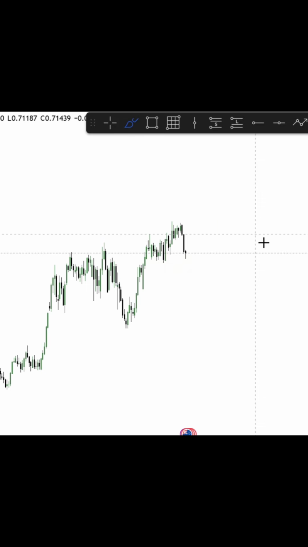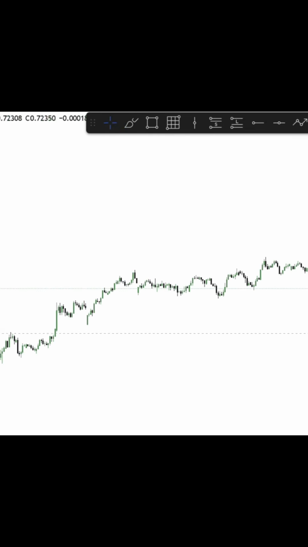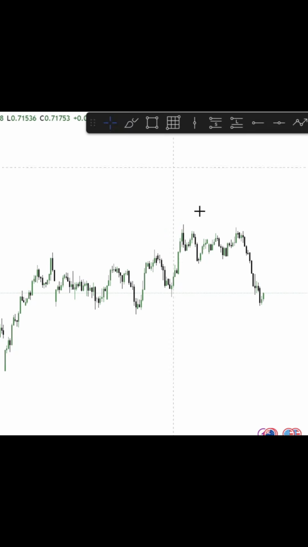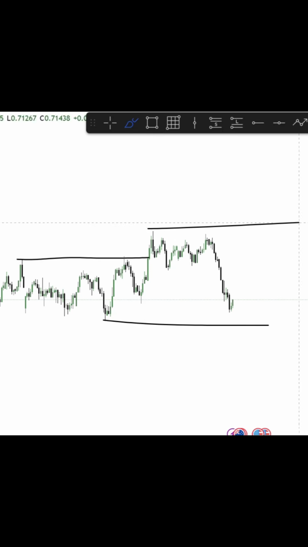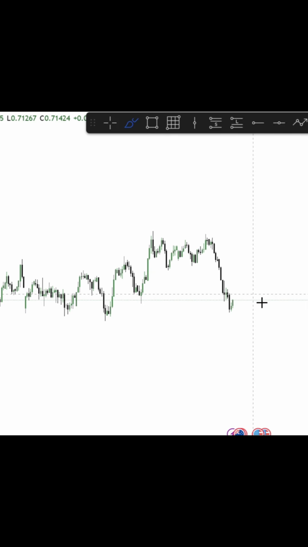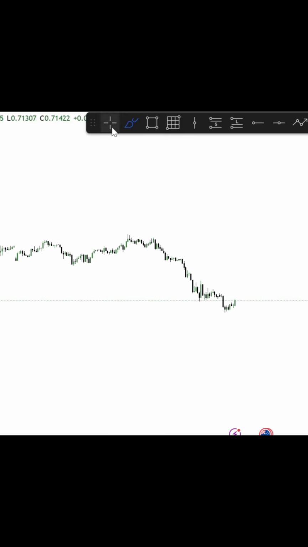If we go down into the 4 hour time frame, it is becoming increasingly unclear. So we've had a 4 hour break of structure here. So this is our swing low and this is our swing high. We have liquidated this low over here and we are starting to see some bullish momentum come into the market. But until we switch bullish on the lower time frame, it's not something that I'm actively looking to trade.